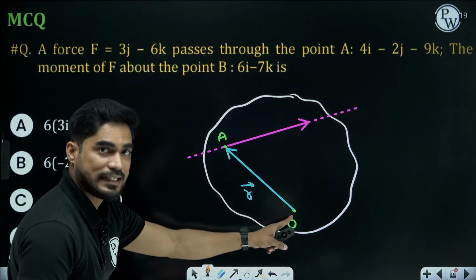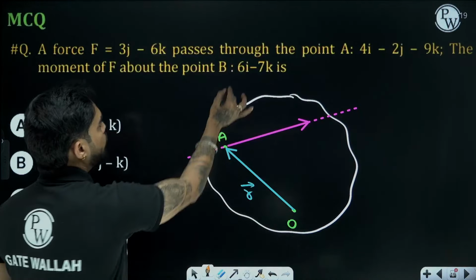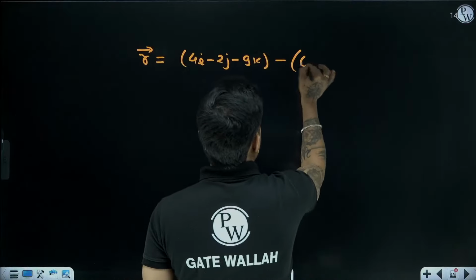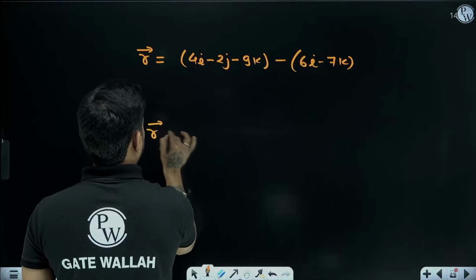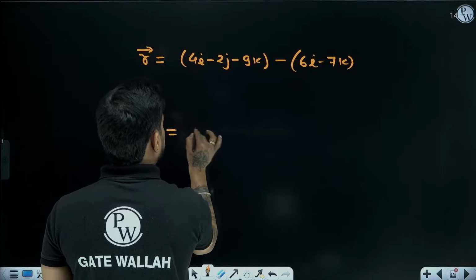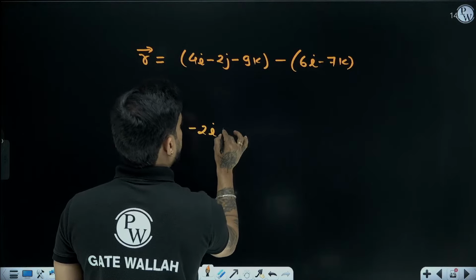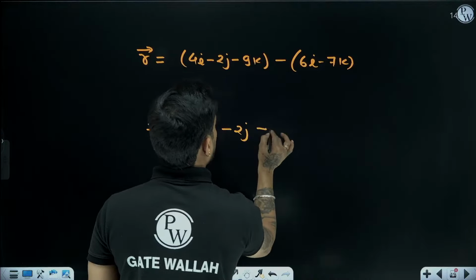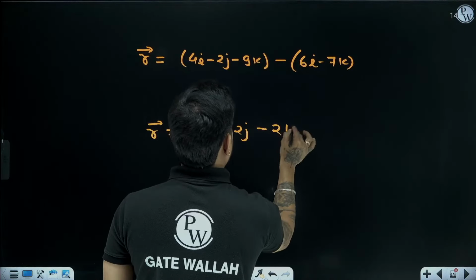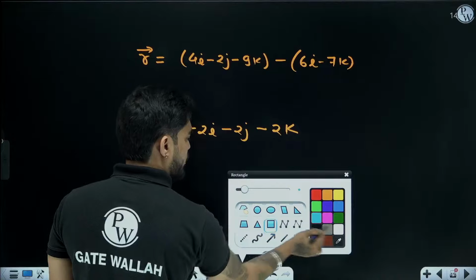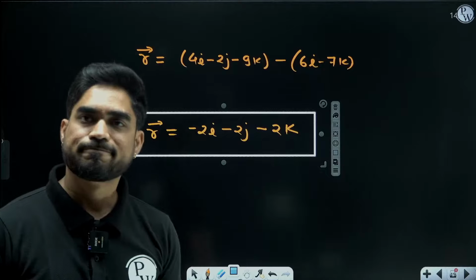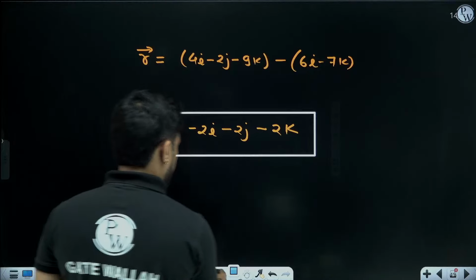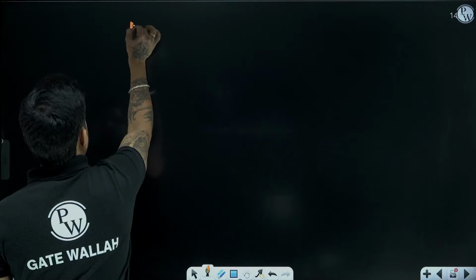It is the point at which we want to calculate the moment, 6i minus 7k. You might get a question based on vector. So is this the position vector you are getting? Minus 2i, minus 2j, minus 2k. Yes.